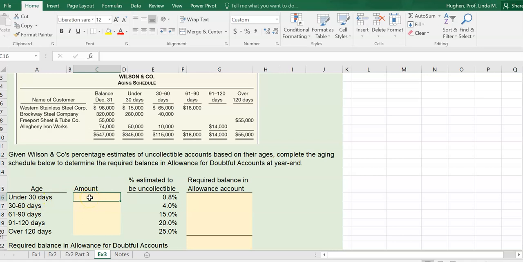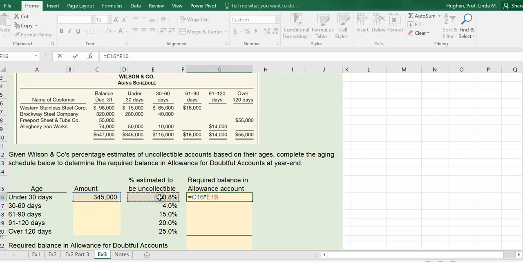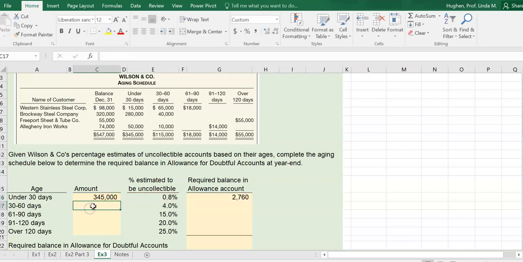So what is the dollar amount of receivables that are under 30 days due? That is this $345,000. So I'm going to multiply 345,000 times the rate or the percentage that management expects to be uncollectible. They expect that they will not collect 0.8%, so less than 1% is deemed uncollectible. In the 30 to 60 day bucket, receivables are 115,000, and management expects that 4% of those will be uncollectible.